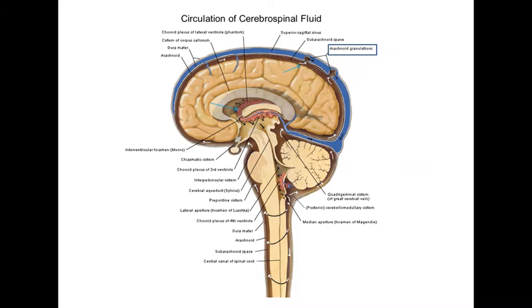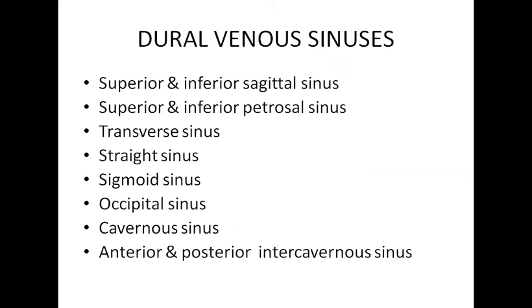Okay, then the next is, here is the list of various dural venous sinuses. Let's have a look at it. We have superior and inferior sagittal sinus. We have superior inferior petrosal sinus, the transverse sinus, straight sinus, sigmoid sinus, occipital sinus, cavernous sinus, and anterior and posterior intercavernous sinuses, right?